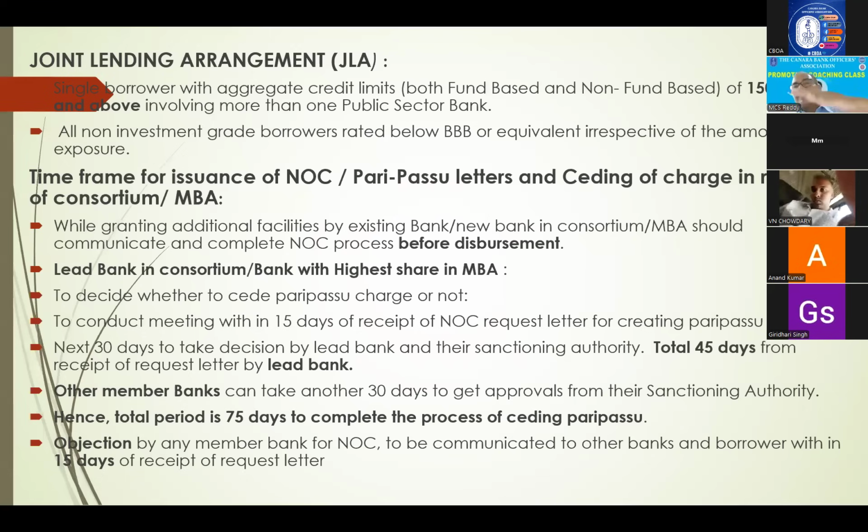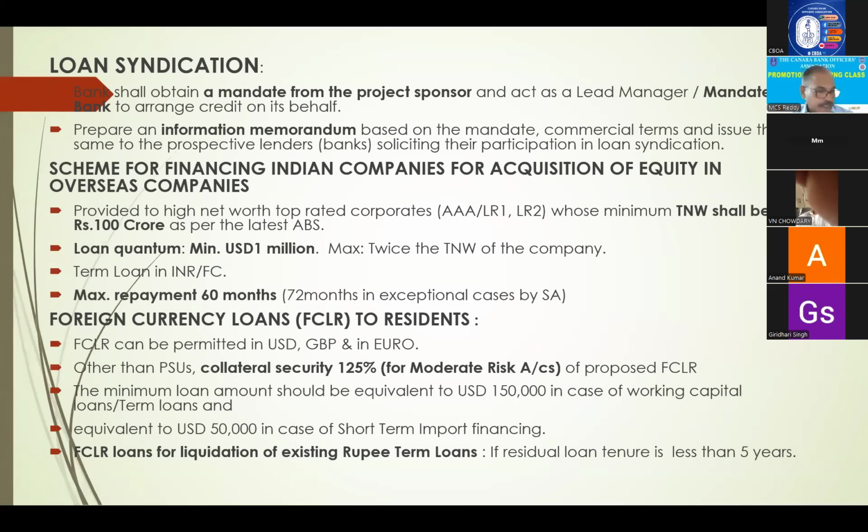If they ask for lead bank, 45 days. If they ask for member banks, 75 days time. And rejection should be done within 15 days. So this is about NOC, right? Syndication, another concept. We call it loan syndication. What is this loan syndication?